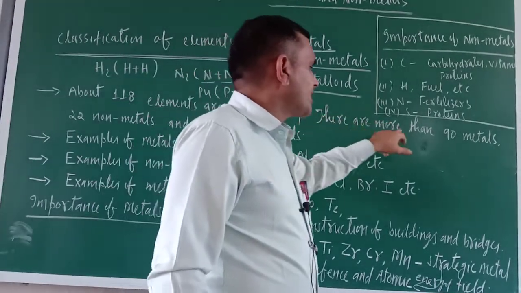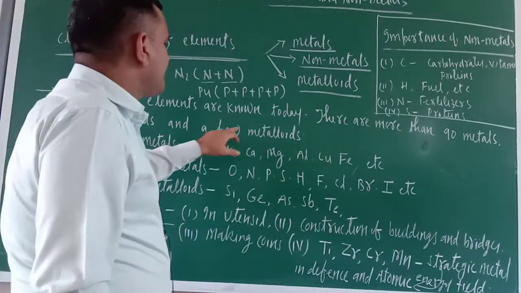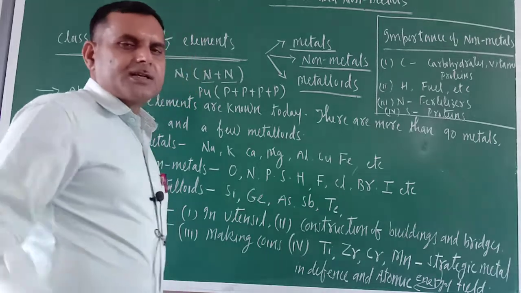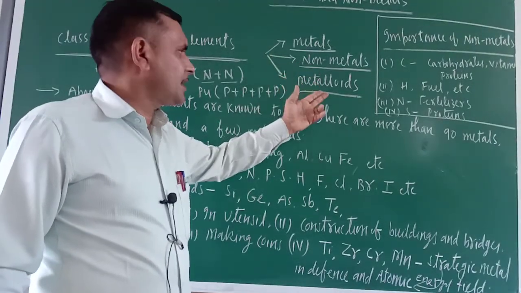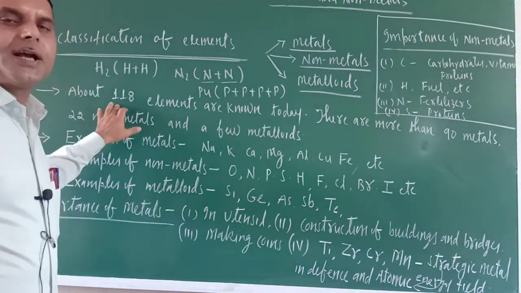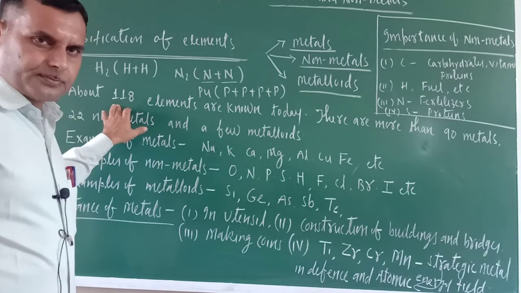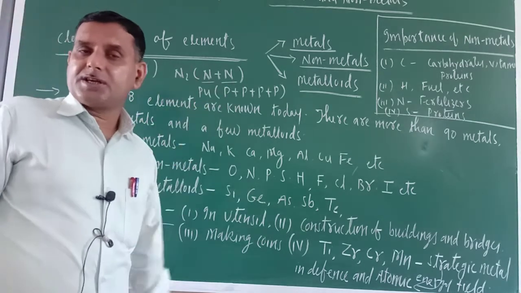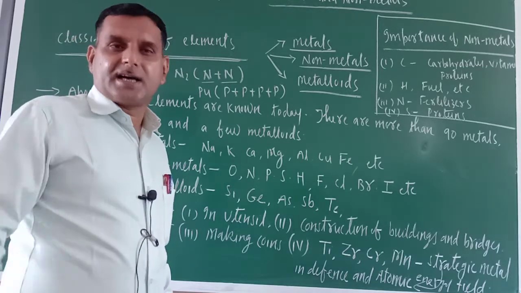There are more than 90 metals, 22 non-metals and a few metalloids. So elements are classified into three categories: metals, non-metals and metalloids. Near about 118 elements are discovered so far. Some are found in nature, that is, natural, and some are artificially synthesized.